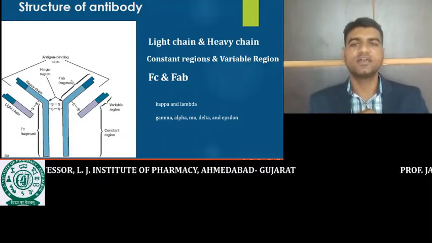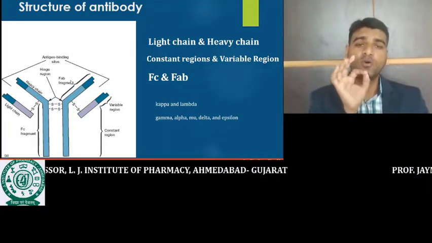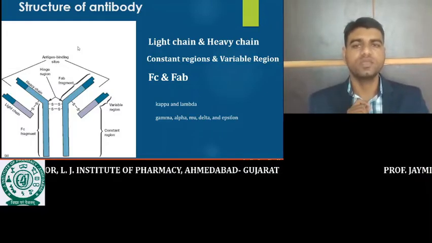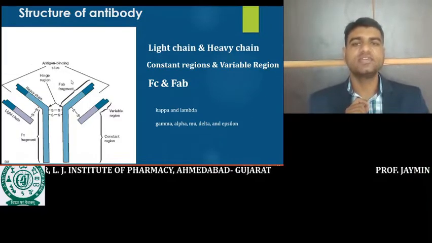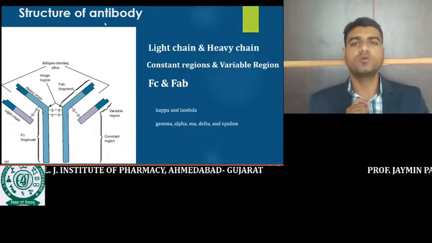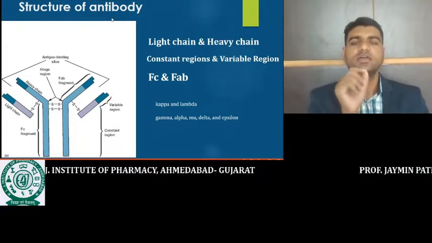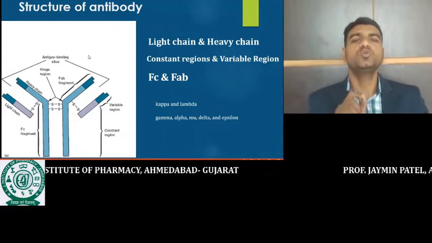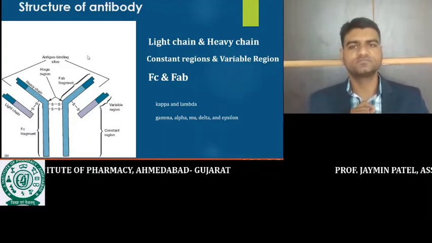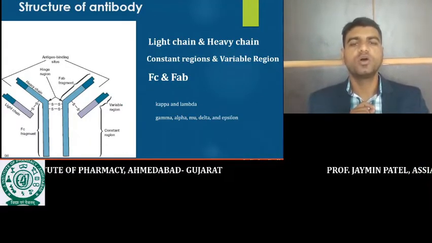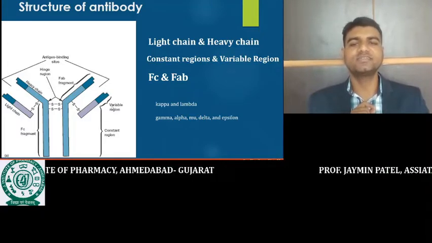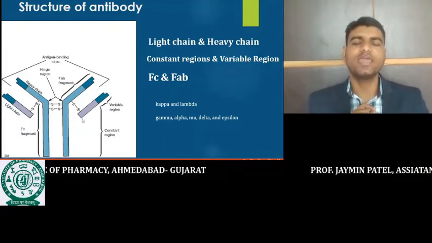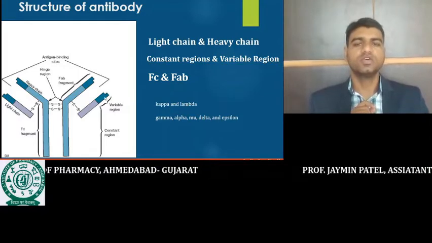This heavy chain is made up of 440 amino acids, and this light chain is made up of 220 amino acids.